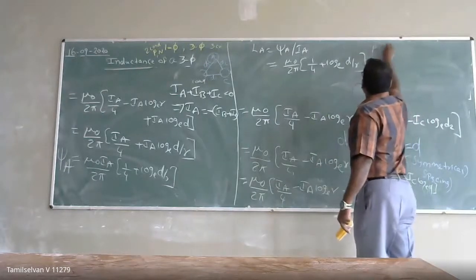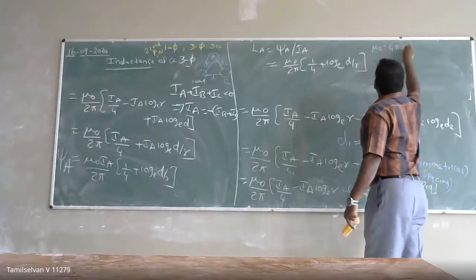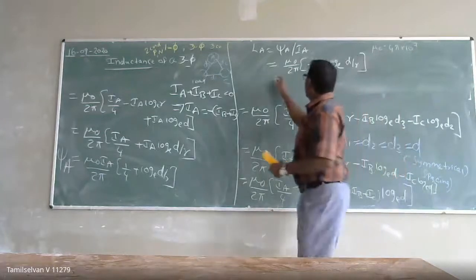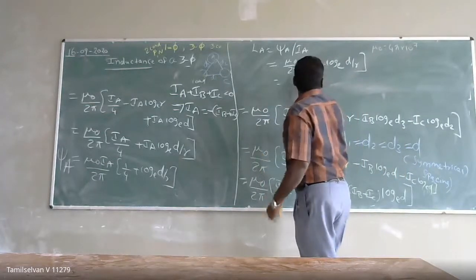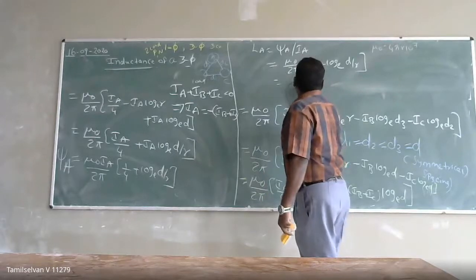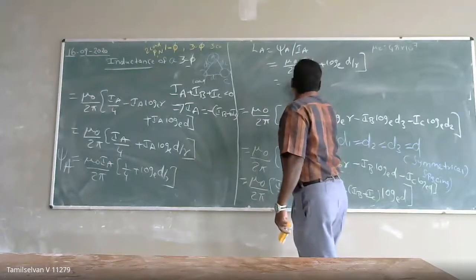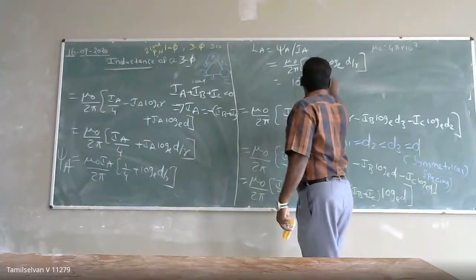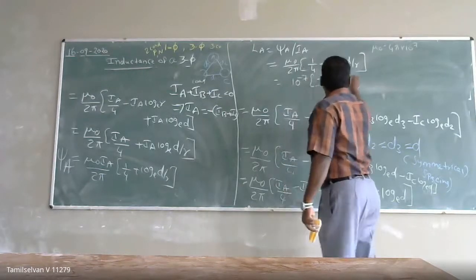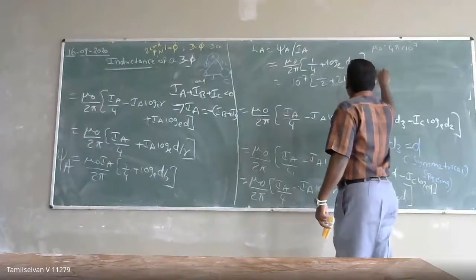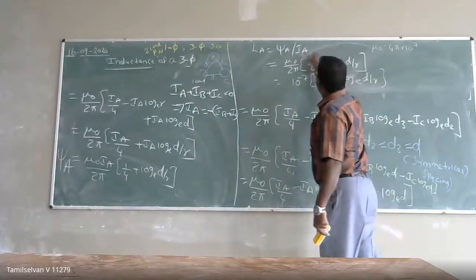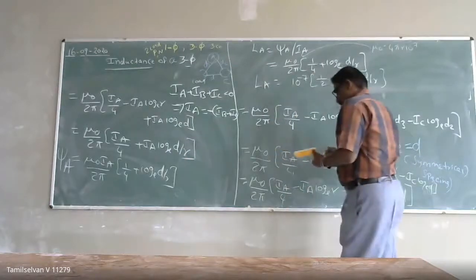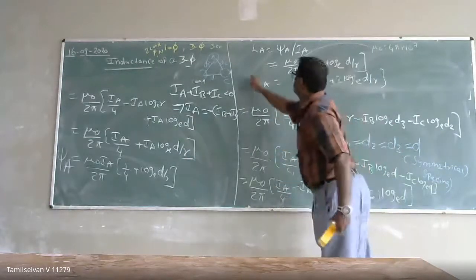What is the mu naught value? 4 pi into 10 power minus 7 Henry per meter. So 2 will get cancelled, giving 10 power minus 7 times 1 by 2 plus 2 into log base e of D by r. This is your inductance.